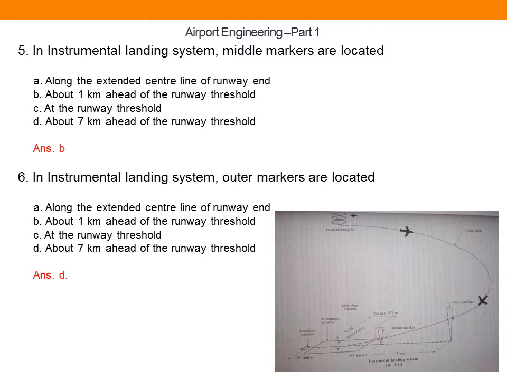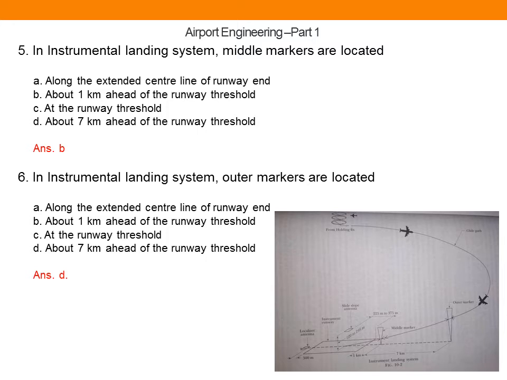During landing, poor visibility occurs in situations like when there is heavy rain, there is smoke or there is fog, etc. So in instrumental landing system, we are using two markers, outer markers and middle markers.